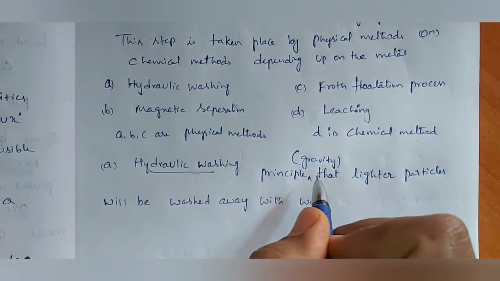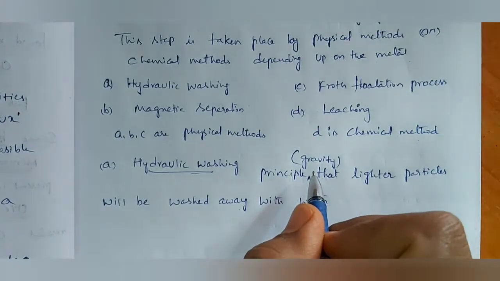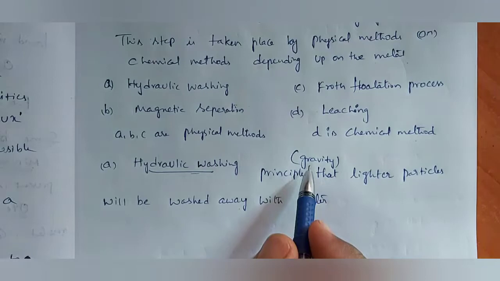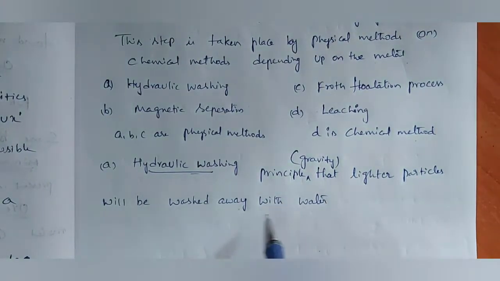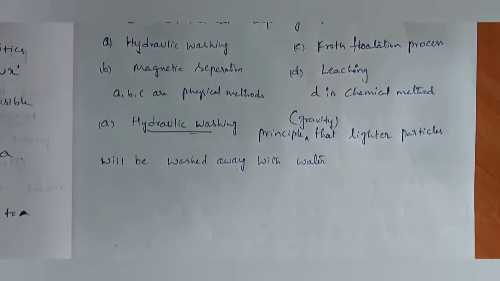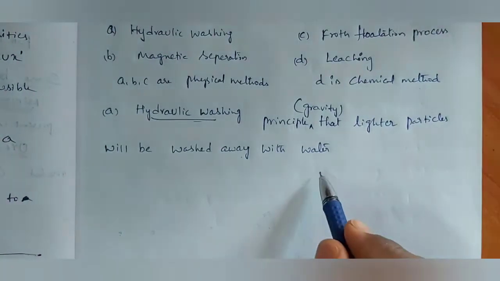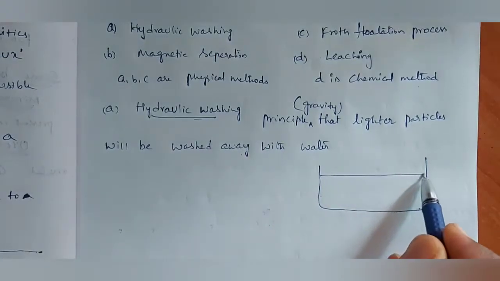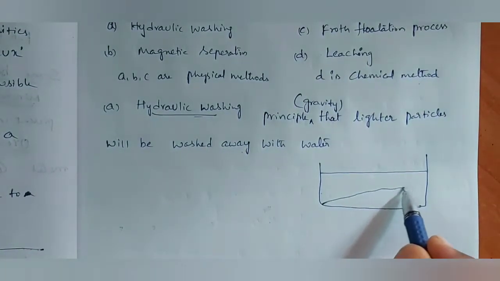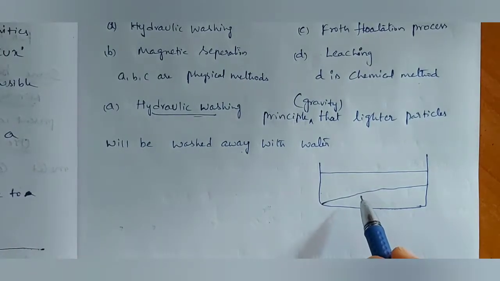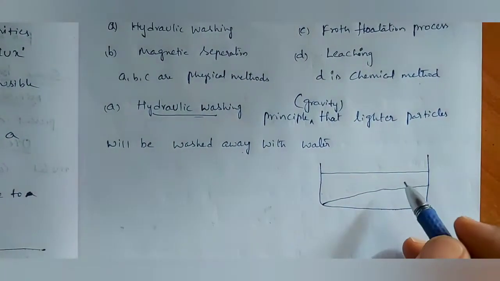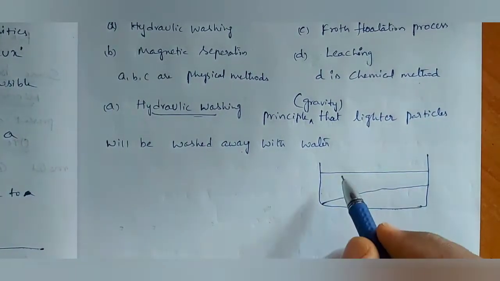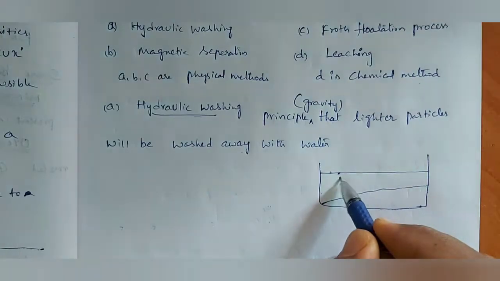What is the principle depending on gravity? That means lighter particles will be washed away with water. Here a simple method we can explain. While we are washing rice, first we fill water into the rice. After filling the water, we will immediately see some dust particles floating on the water.